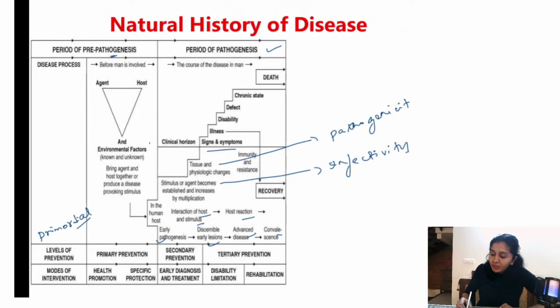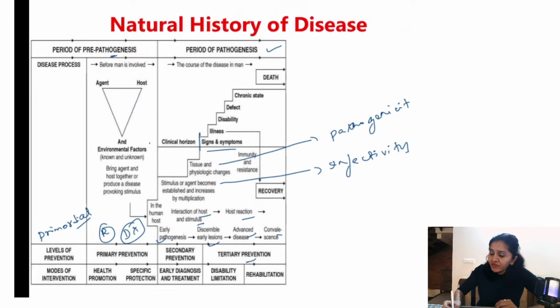So moving on to primary prevention. Primary prevention is applied when there is a risk factor, right? In this case, there is a risk factor, but the disease is not yet developed. As you can see, the disease is not yet developed in this period of pre-pathogenesis. That is when you apply primary prevention. So what is secondary prevention? You are applying secondary prevention in the early phases of the disease, right? Sometimes it can be before the signs and symptoms develop. Sometimes it can be after signs and symptoms develop also.